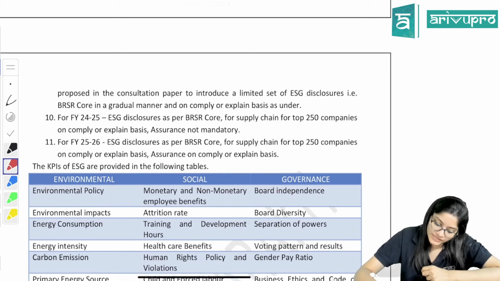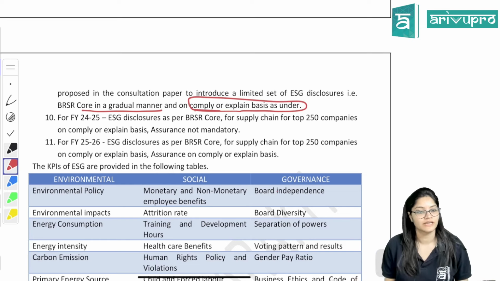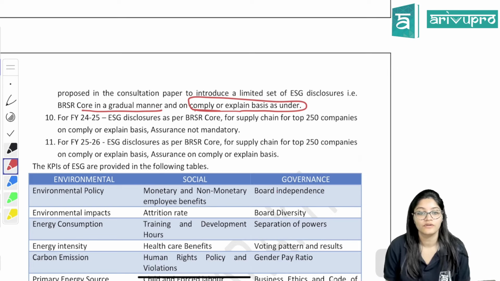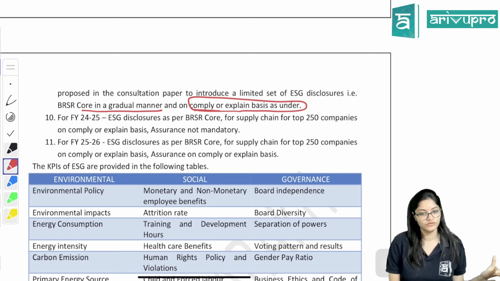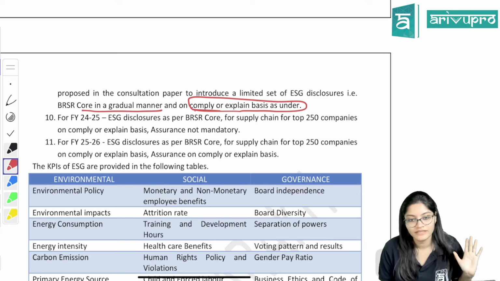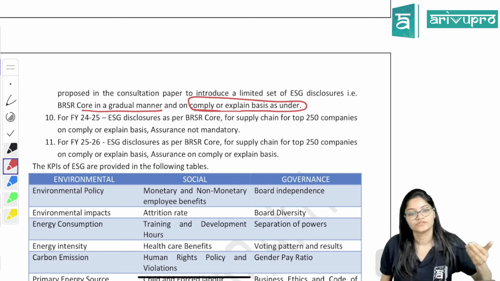So it was decided that BRSR Core will be developed in a gradual manner and on a comply or explain basis. If you remember, in chapter 1 also we have discussed comply or explain, right? Either you follow the rules, or if you're not following, explain why you're not doing that. Give us the reason for that. If not, why not? Same goes here.